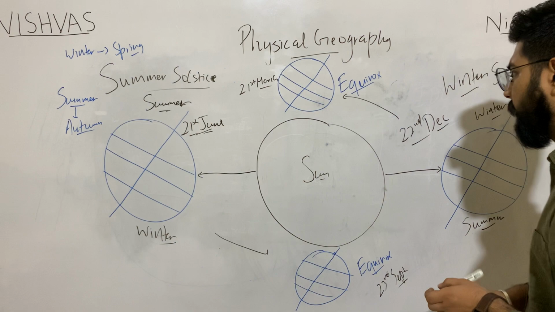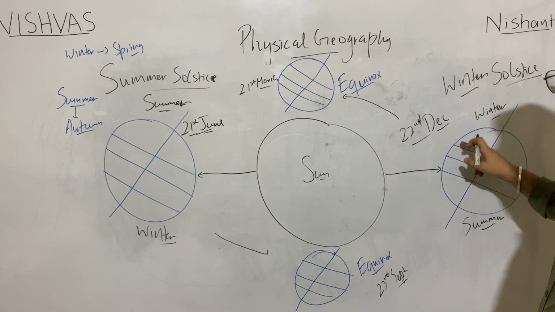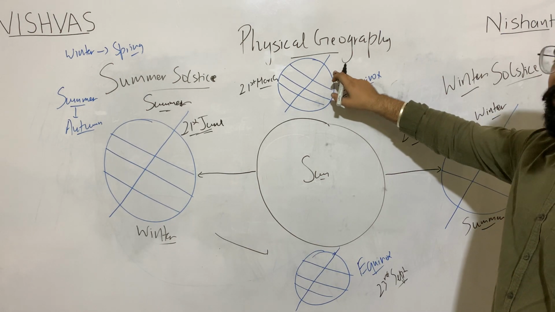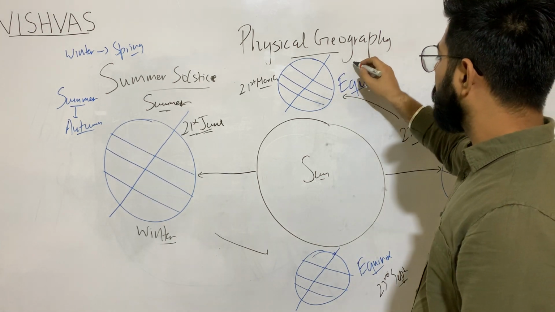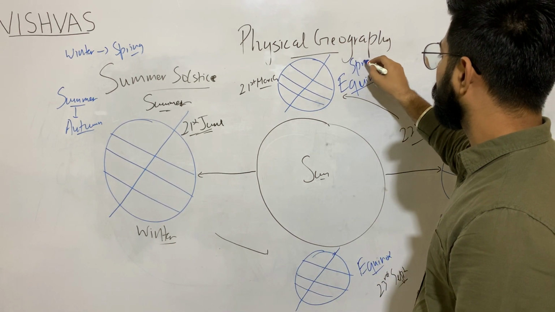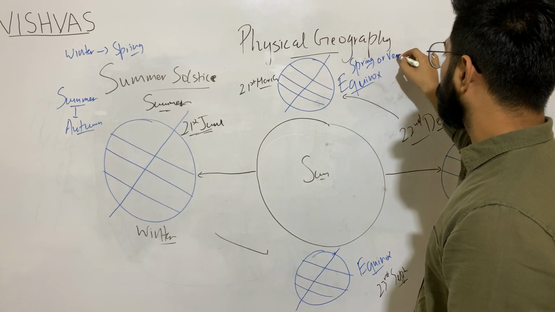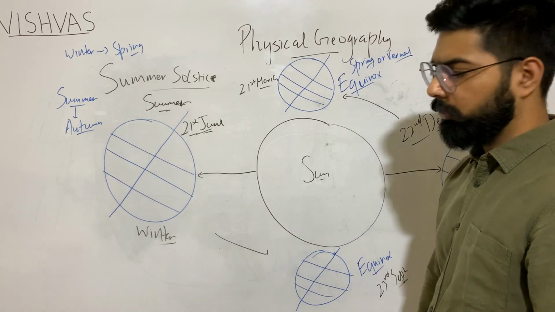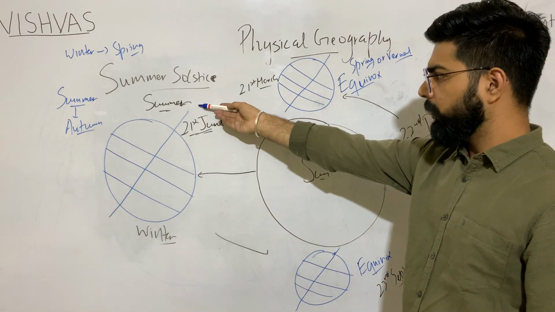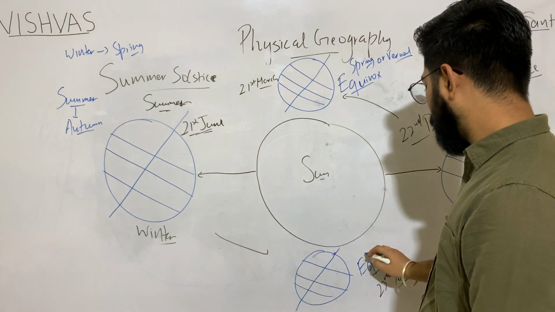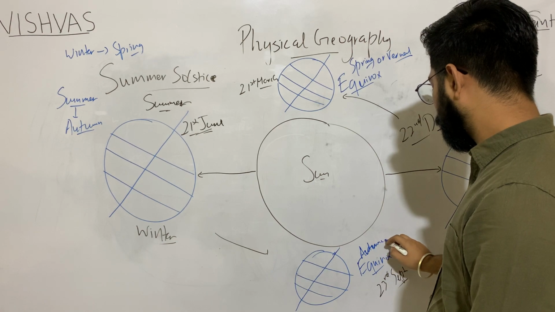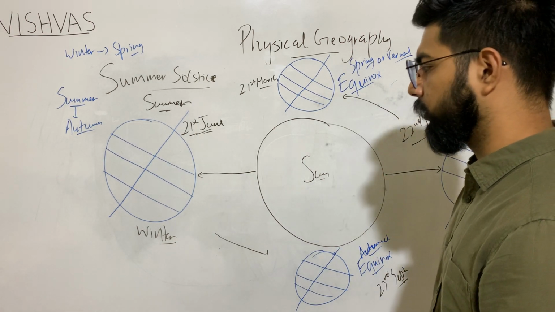So if the northern hemisphere has observed winter, after that it will observe spring. So it will be spring equinox or vernal equinox, and when the northern hemisphere has observed summer, it will be autumnal equinox. Autumnal equinox.